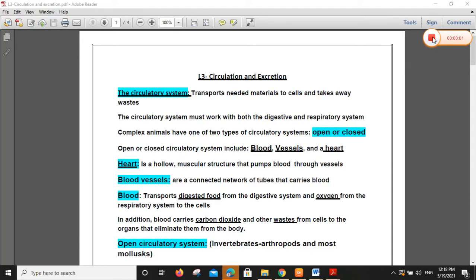Good morning, grade 9. Today we are going to start lesson 3, circulation and excretion. We mentioned in lesson 1 of chapter 6 that animals obtain and digest food, and the animal digests food through a system called the digestive system.